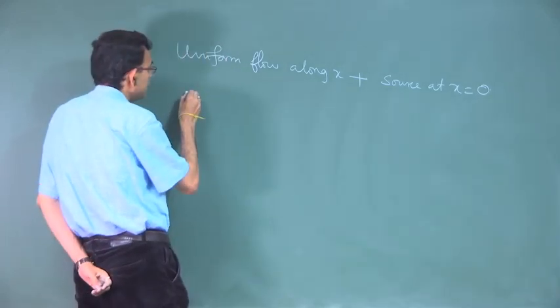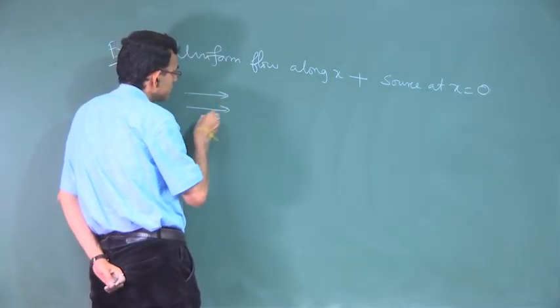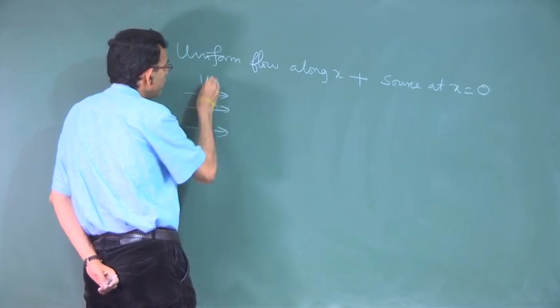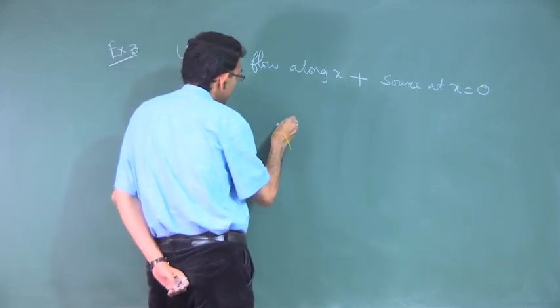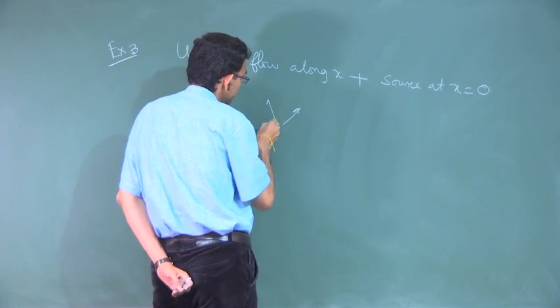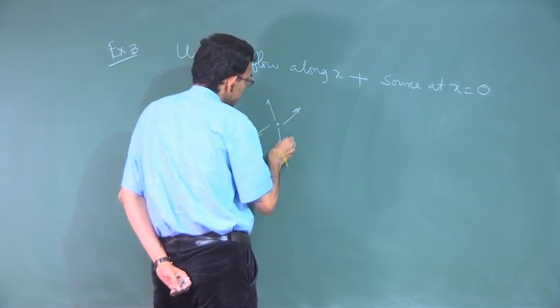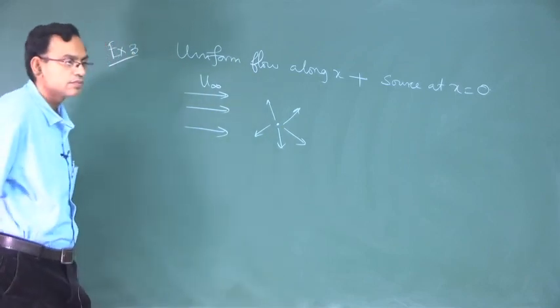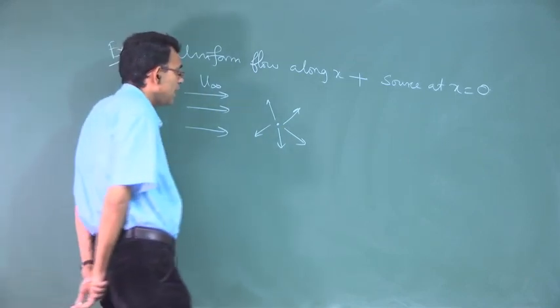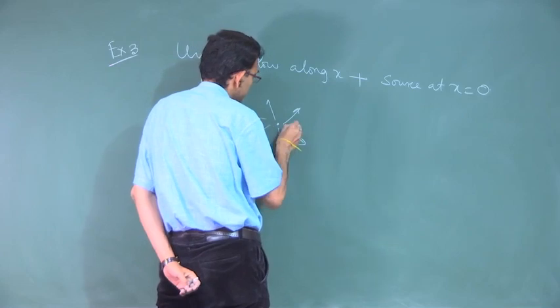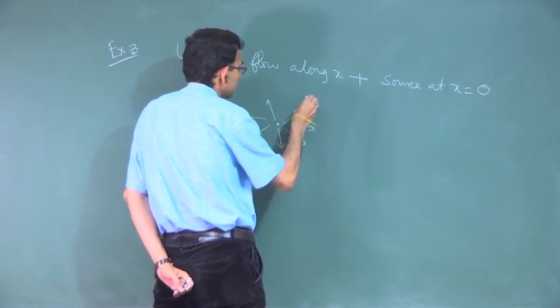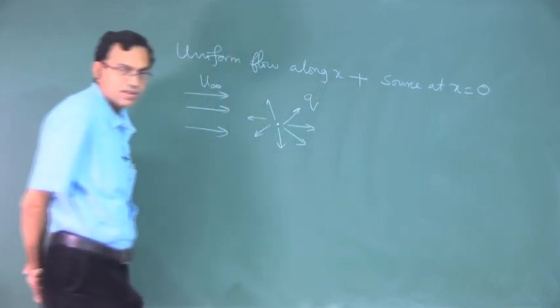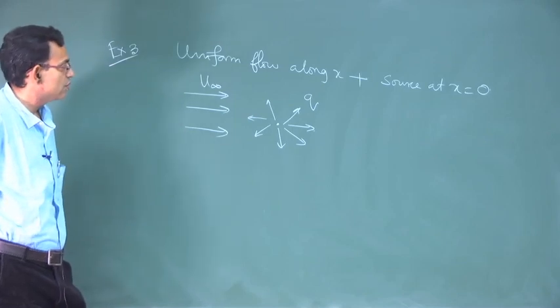So, the physical picture is you have a uniform flow u infinity, and then at the origin you have a source, like this. Say q is the strength of the source.